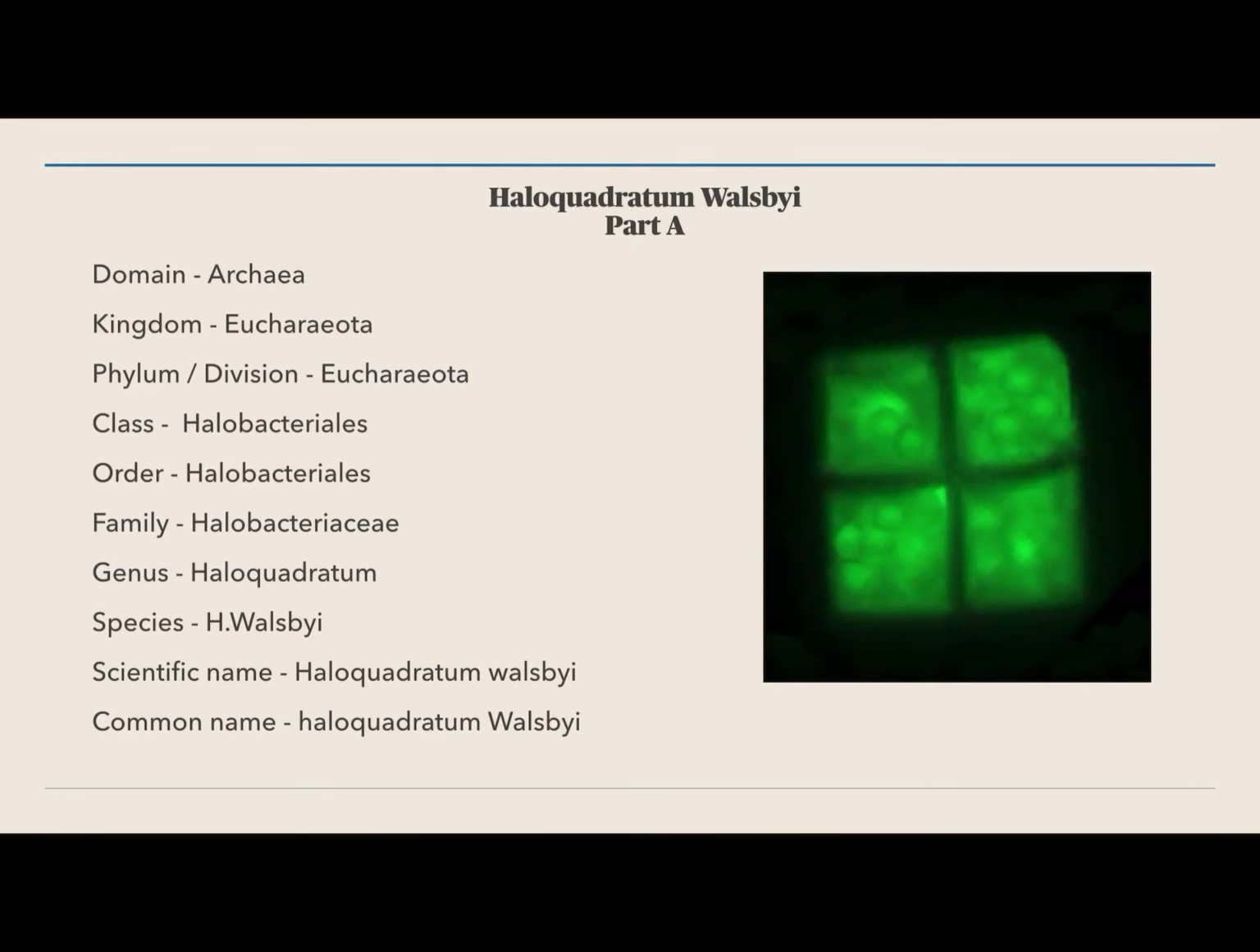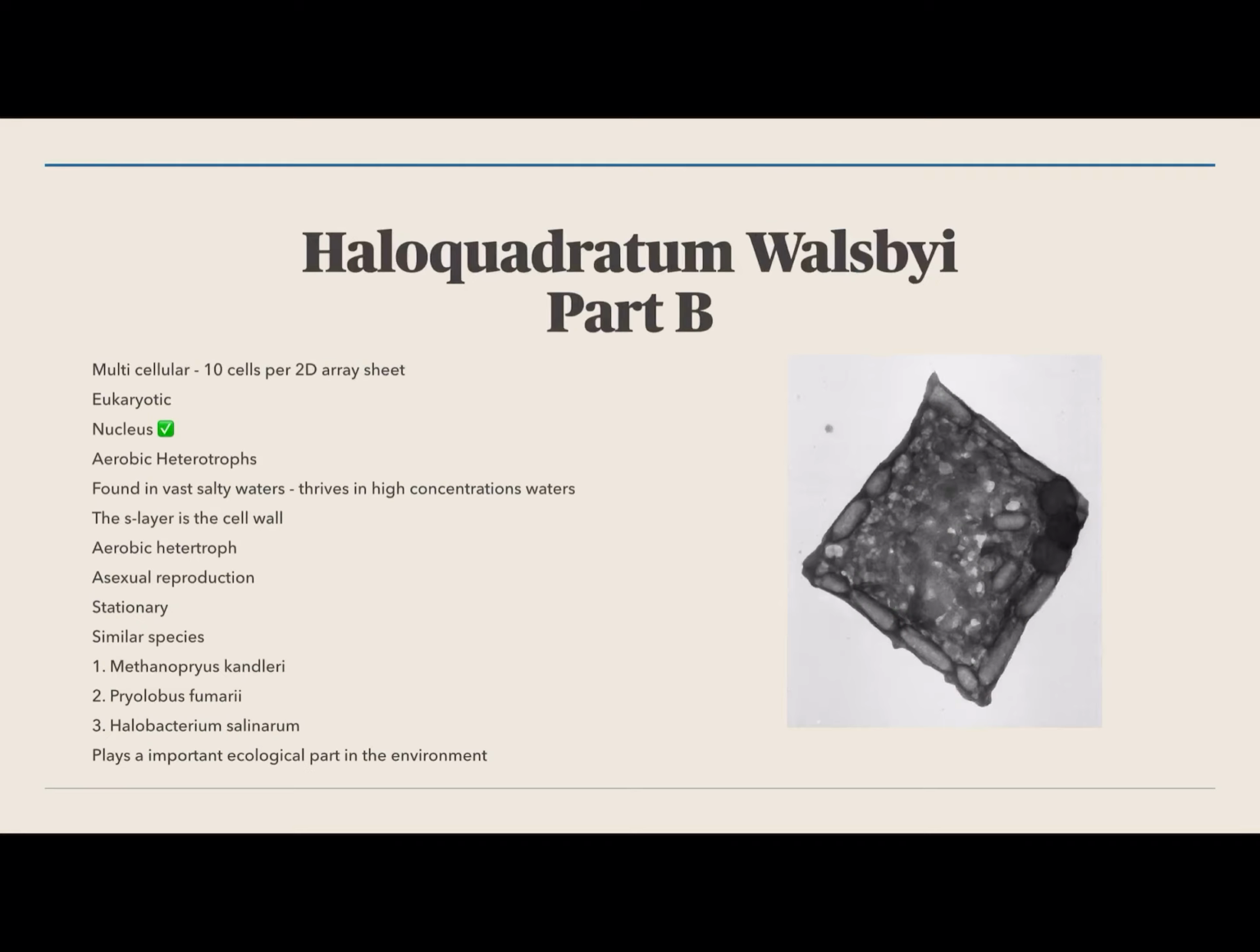Organism diversity. Haloquadratum walsbyi is an archaea. Its kingdom is Eukaryota, as its phylum and division is also Eukaryota. Its class and order are Halobacteriales, where its family is Halobacteriaceae. Genus is Haloquadratum, where its species, scientific name, and common name are Haloquadratum walsbyi.